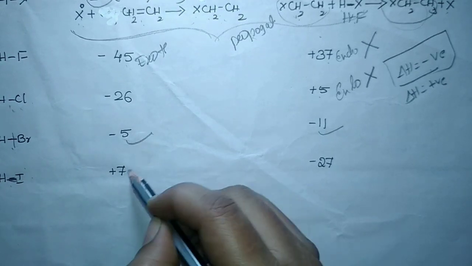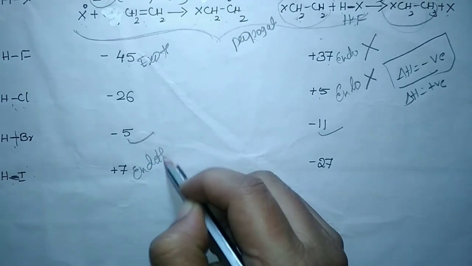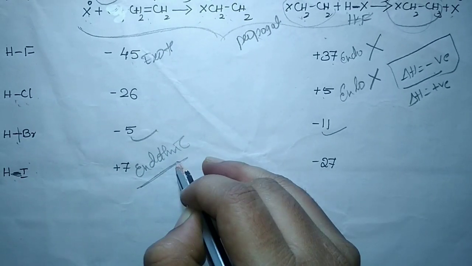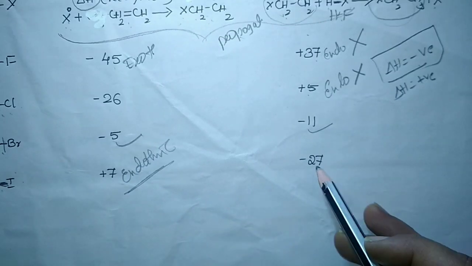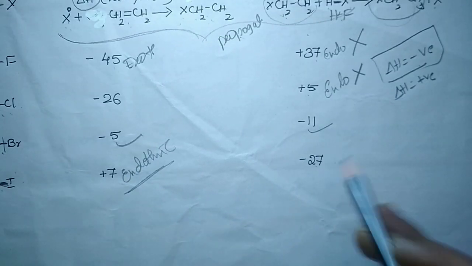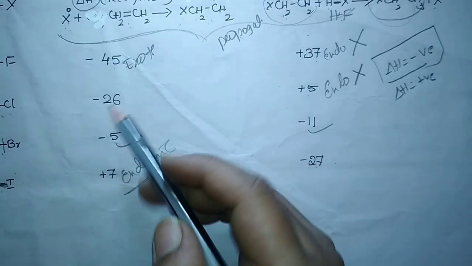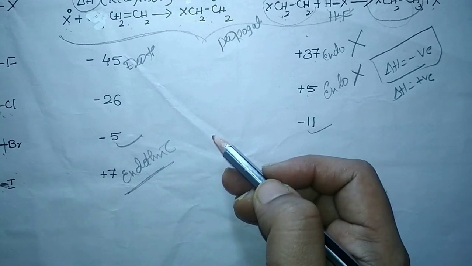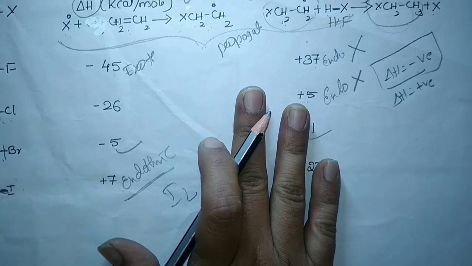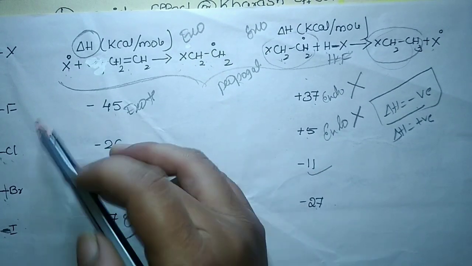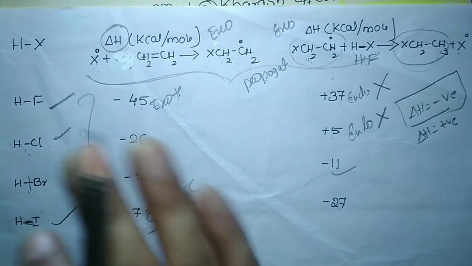Here the first step, being a very weak bond, becomes endothermic in nature. To carry out the reaction, we need to provide energy. But the second step becomes very easy, and here the free radical already formed might react with another iodine free radical to form iodine, which will stop the reaction. So these are the conditions why HF, HCl and HI will not undergo the Kharasch effect.